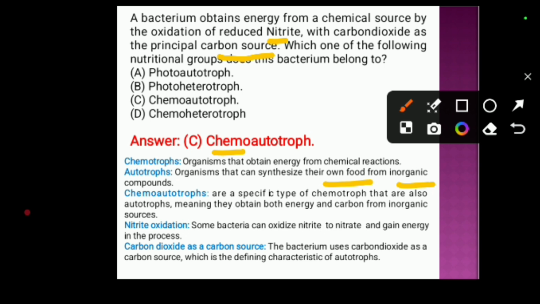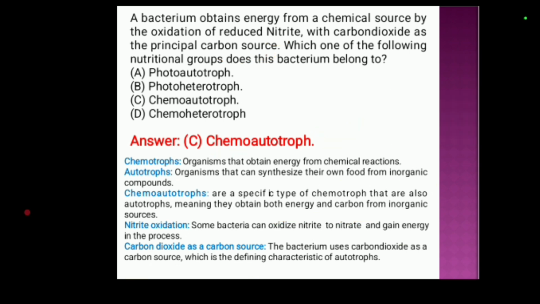Okay. Now, chemoautotrophs are a specific type of chemotrophs that are also known as autotrophs, meaning they obtain both energy and carbon from inorganic sources, such as carbon dioxide as their principal carbon source and use reduced nitrite as their chemical source. Some bacteria can oxidize nitrite to nitrate and gain energy in the process. The bacterium uses carbon dioxide as a carbon source, which is the defining characteristic of autotrophs. So this option is correct, that is chemoautotroph.